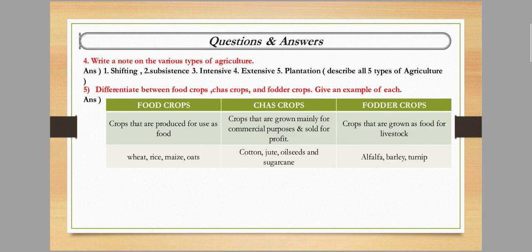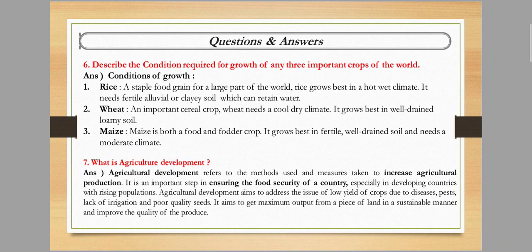Next is, difference between food crops and cash crops. I already have discussed all these questions in my previous videos. So I request all of you to please watch my previous videos to understand these question answers and also the topic, okay. Next is, describe the conditions required to grow any 3 important crops in the world, okay.